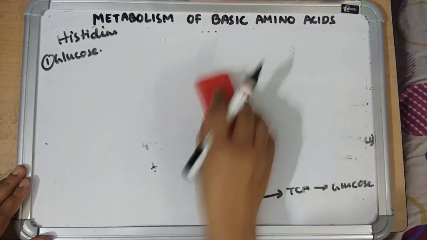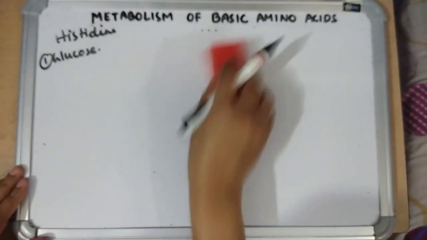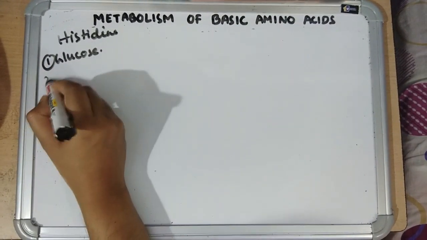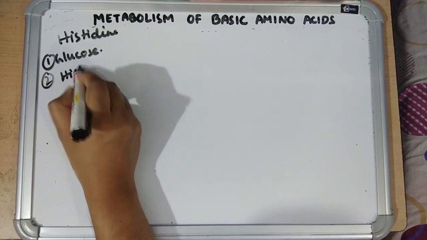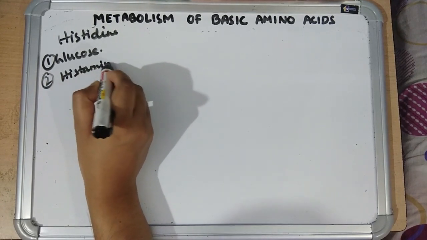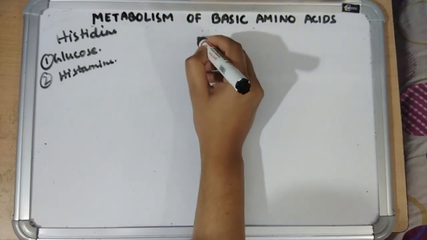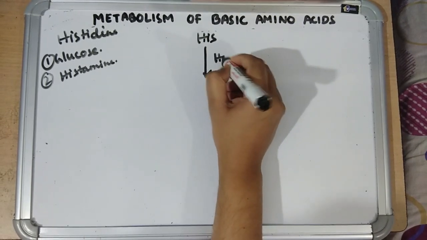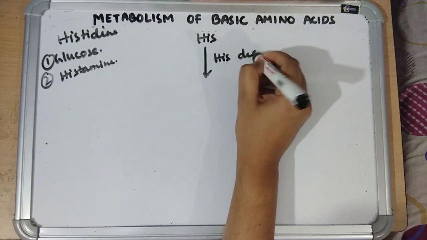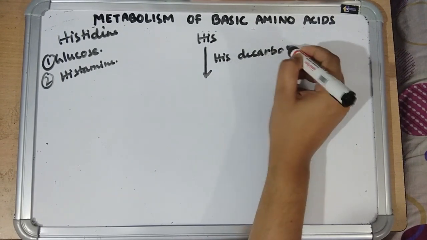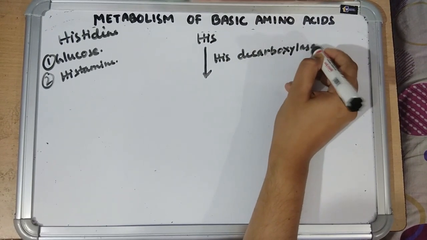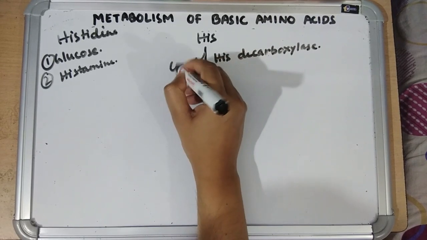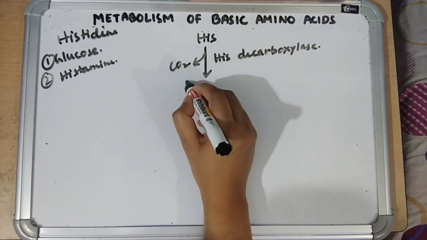Next is formation of histamine. First, histidine is acted upon by the enzyme histidine decarboxylase to form histamine.